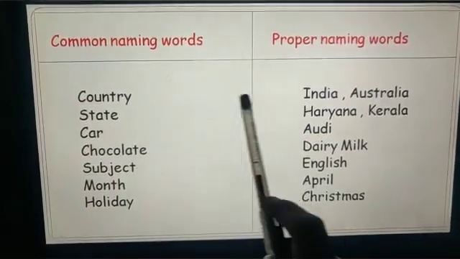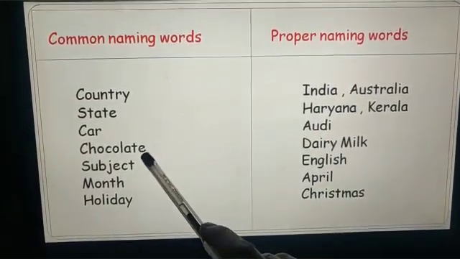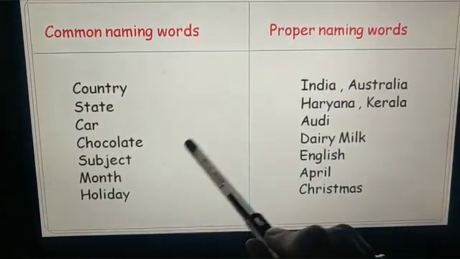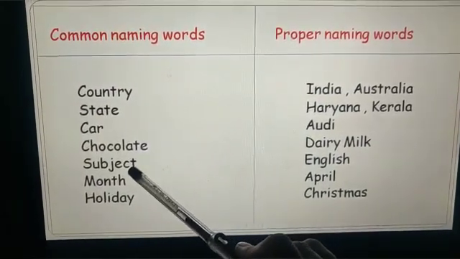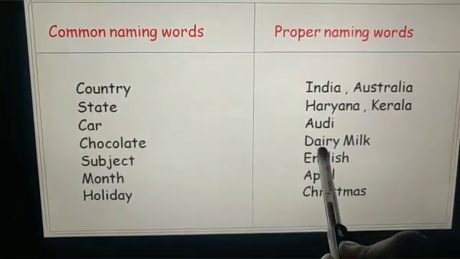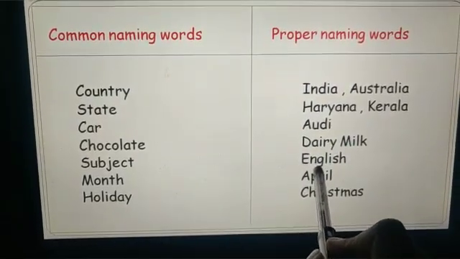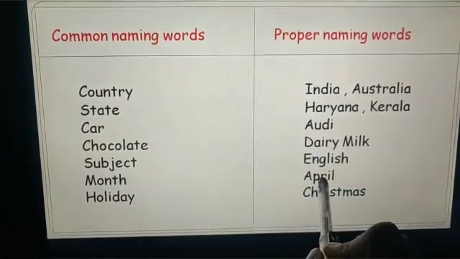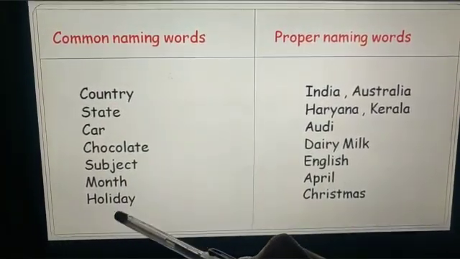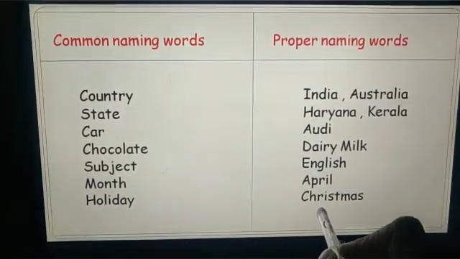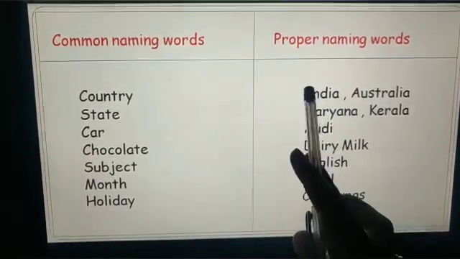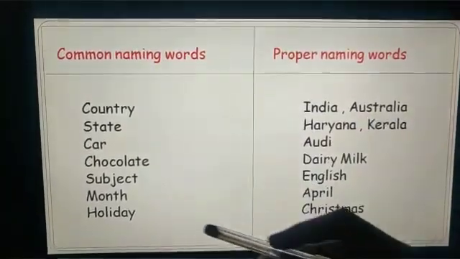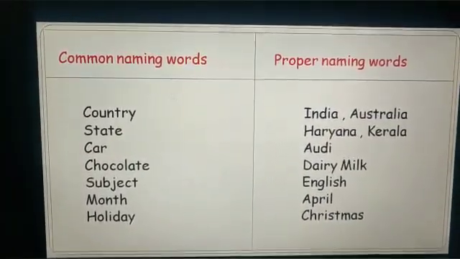Car is common, a particular car is Audi. Chocolate is common, but a particular chocolate is Dairy Milk. Subject is common, but a particular subject is English, Hindi, math. Month, but the name of a month is a proper naming word. Holiday, again the name of a festival or holiday is a proper naming word. So these were a few common and proper naming words.